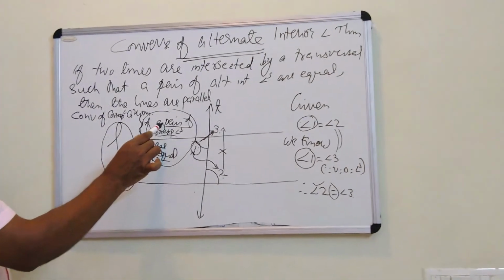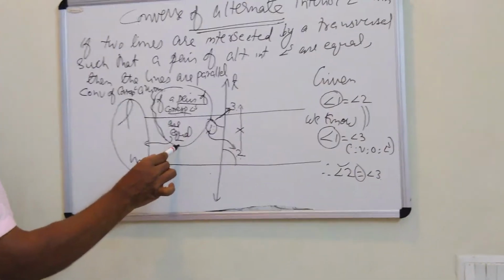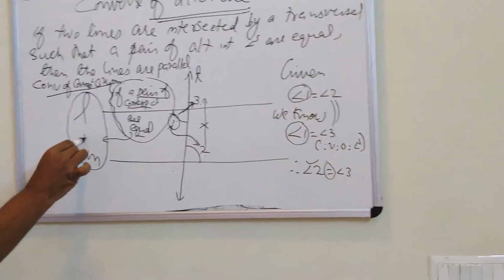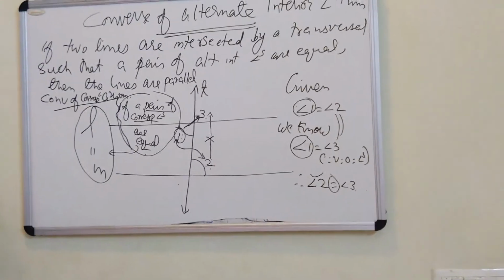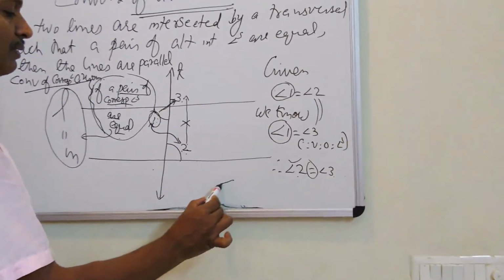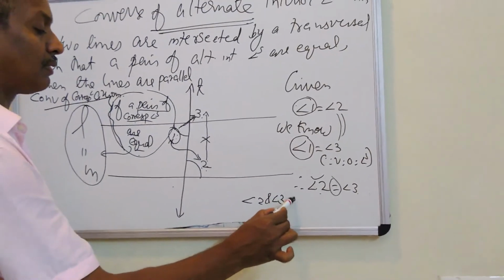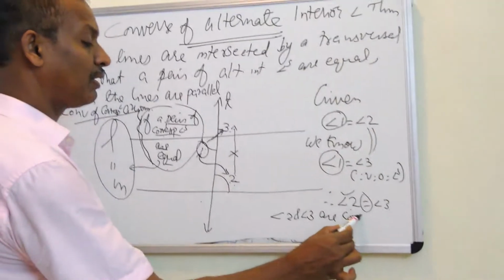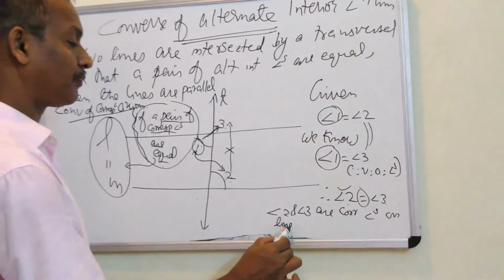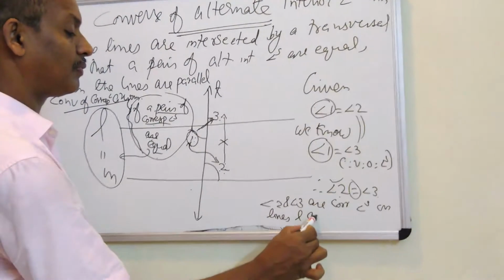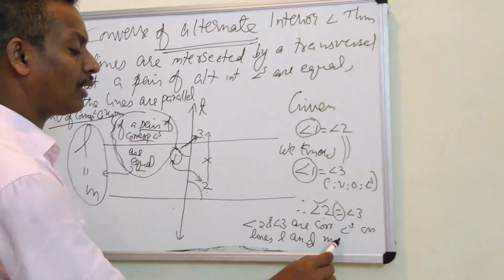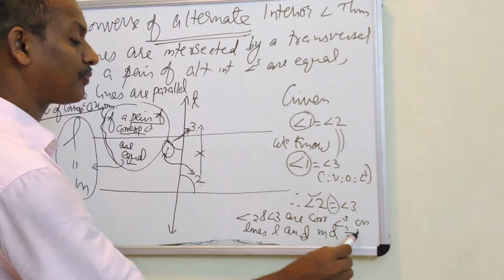If a pair of corresponding angles are equal, according to the converse of corresponding angle axiom, we can state that L is parallel to M. These 2 and 3 are corresponding angles on lines L and M, and equal also.